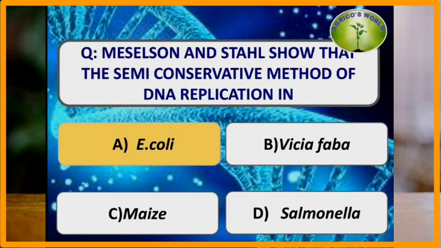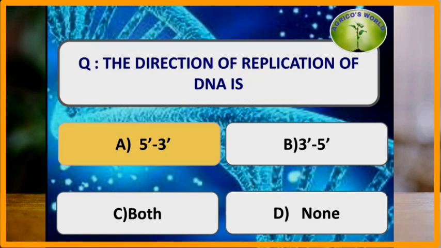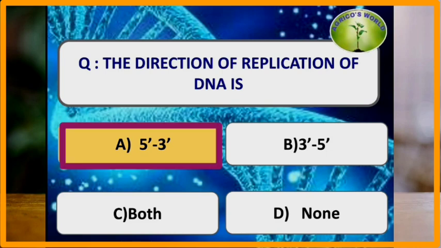Meselson and Stahl showed the semi-conservative method of replication in? Meselson and Stahl showed the semi-conservative model of replication in E. coli. The direction of replication of DNA is? The direction of replication of DNA is always in the 5' to 3' direction.